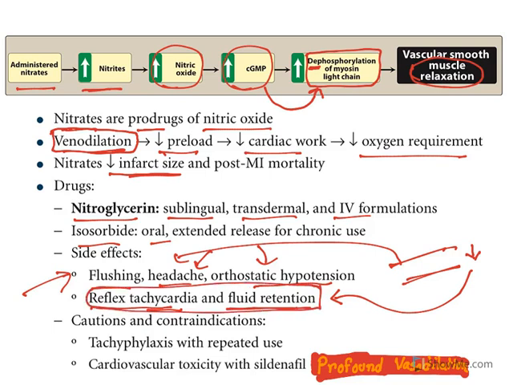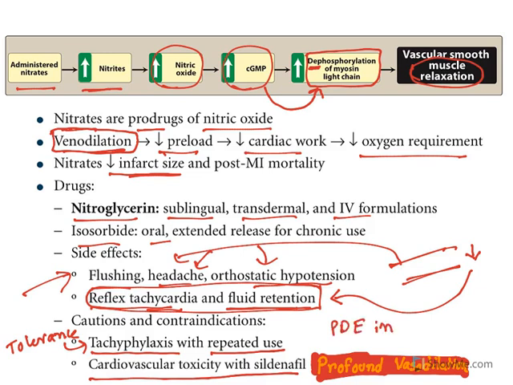Now, what are the cautions and contraindications? Tachyphylaxis with repeated use. That means immediate emergence of tolerance. Rapid emergence of tolerance is known as tachyphylaxis. Now, it may cause cardiovascular toxicity with sildenafil citrate. Understand? Sildenafil citrate is a phosphodiesterase enzyme inhibitor, which also causes prominent vasodilation. When it is combined with organic nitrates, it results in profound vasodilation. And this is a dangerous contraindication. So these two drugs should not be used together. So this is about organic nitrates.